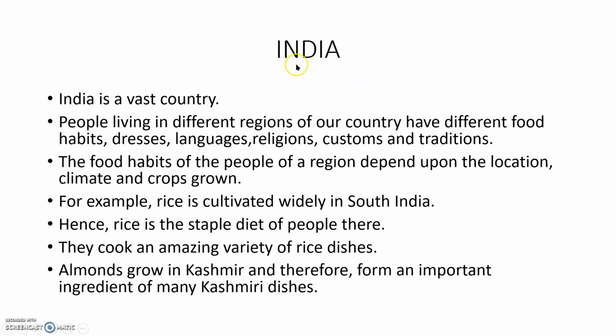India. So, our country's name is India, the capital is New Delhi, and it is located in the continent of Asia. India is a vast country. People living in different regions of our country have different food habits, dresses, languages, religions, customs and traditions.